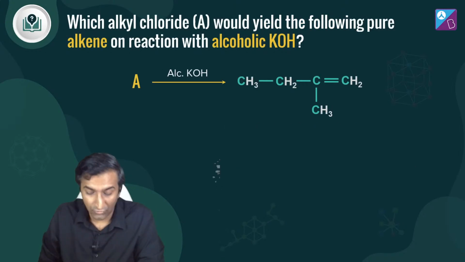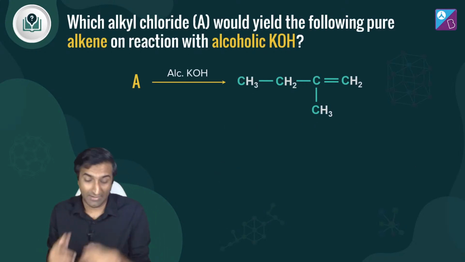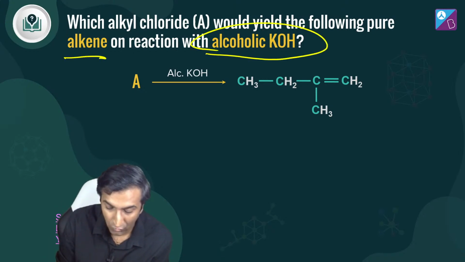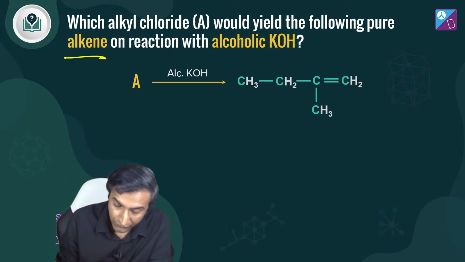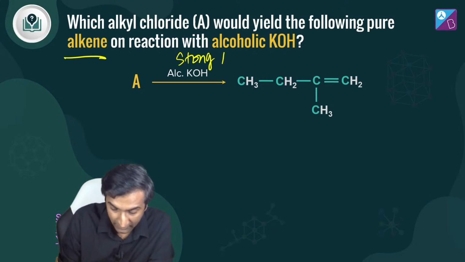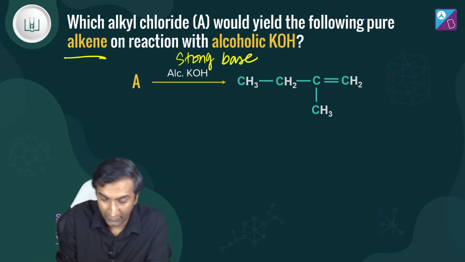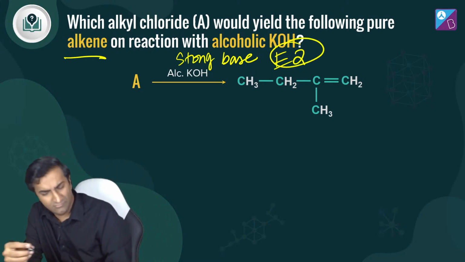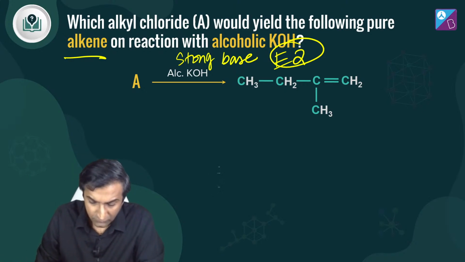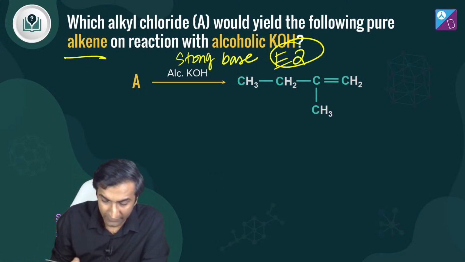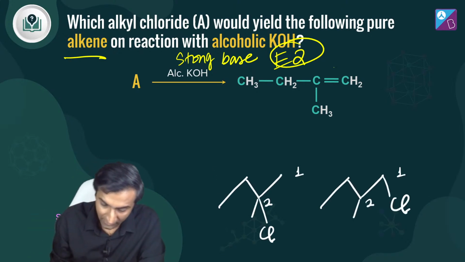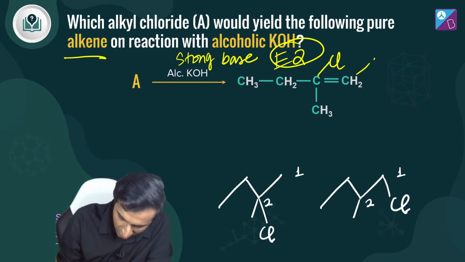Okay. Which alkyl chloride? This is an interesting question, friends. This is a very lovely question. Which alkyl chloride would yield the following pure alkene on reaction with alcoholic KOH? Okay. So I've got alcoholic KOH. Alcoholic KOH. This is pretty strong, bro. This is quite a strong base. Okay. If this is a strong base, then it's probably going to go through the E2 mechanism. Okay. But whether it's E2 or E1, that doesn't matter at this point, because at the end of the day, this product is going to form. So theoretically, I could have the chlorine either on this or on this.